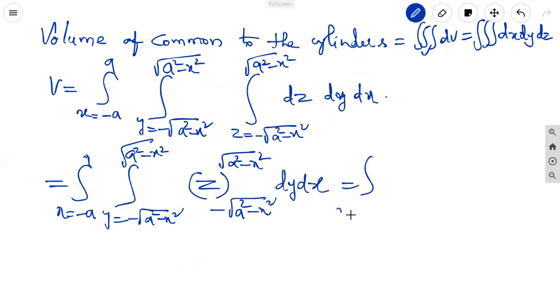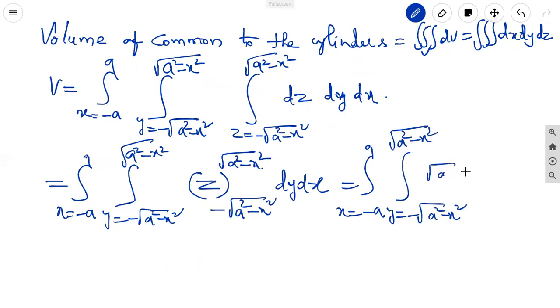Equal to integral x equal to minus a to a, y limits minus under root a square minus x square to plus under root a square minus x square, under root a square minus x square minus into minus plus under root a square minus x square, dy dx.